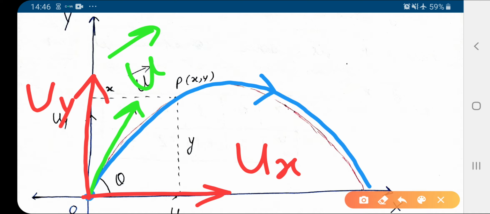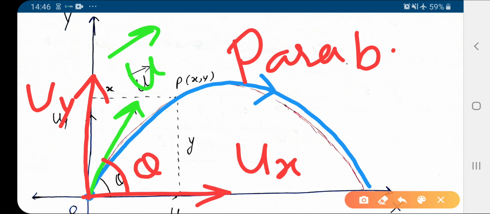And the angle of projection, you can say the angle of the velocity vector with the horizontal, is called theta. Theta is the angle of projection. So this is about the motion which you see in the examples also. So this type of motion is called projectile motion, and the curve or path followed by the body in projectile motion is called parabolic path.